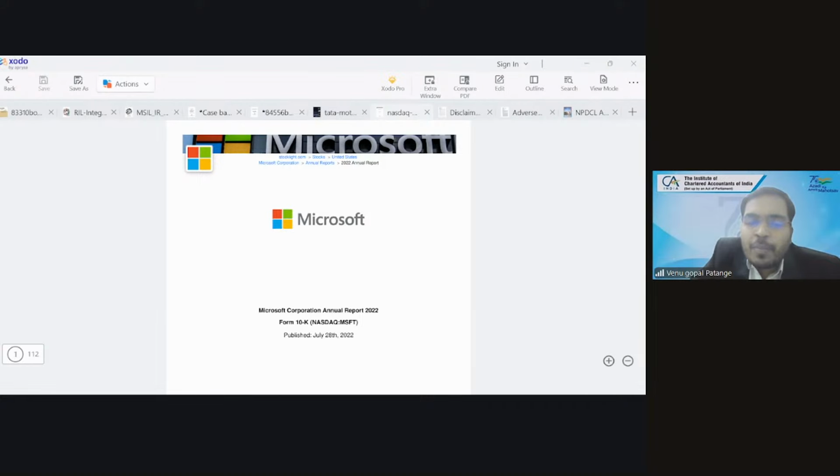Finally, coming to opinion paragraph. In our opinion, and to the best of information and according to the explanation given, the aforesaid financial statements give a true and fair view. You are giving a clean report without any qualification, in conformity with accounting principles accepted in India, of the state of affairs of balance sheet, which is closing on 31st March, profit or loss.